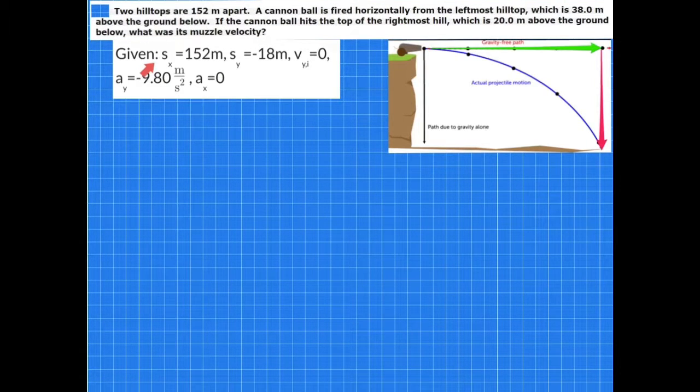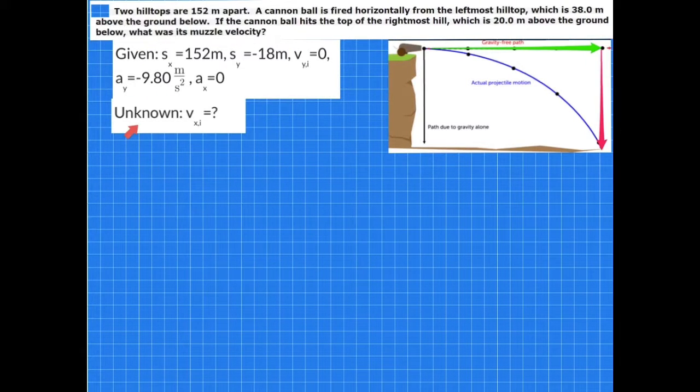Going through the GUESS problem solving method, we have for G the givens. The x component of the displacement vector, s sub x, is 152 meters, as we've seen. The y component of the displacement vector, s sub y, is negative 18 meters. The initial y component of the velocity vector, v sub y i, is 0. The y component of the acceleration vector is the negative acceleration of gravity, or minus 9.80 meters per second squared. And a sub x, the x component of the acceleration vector, is 0.